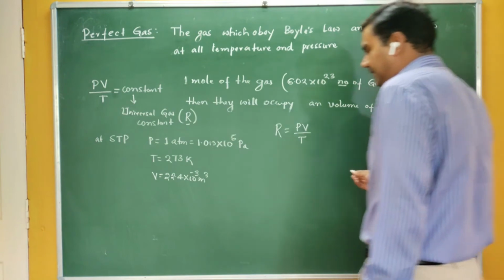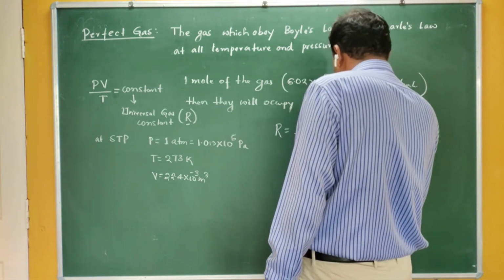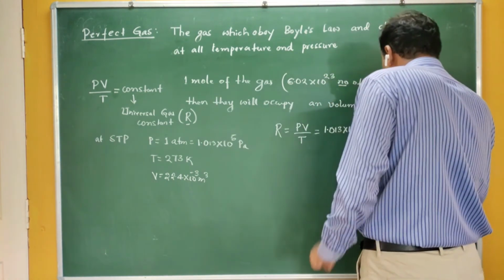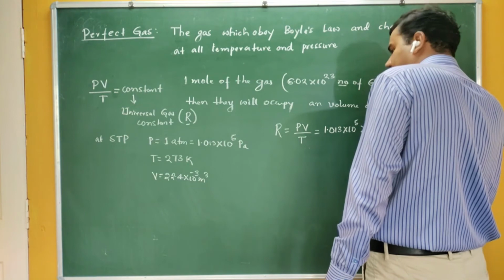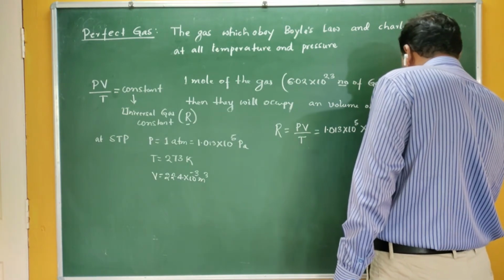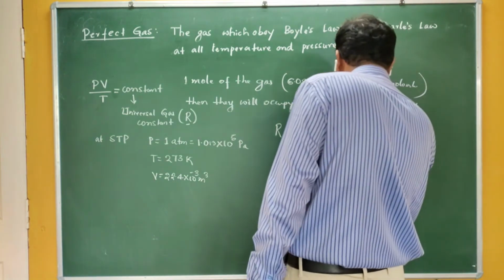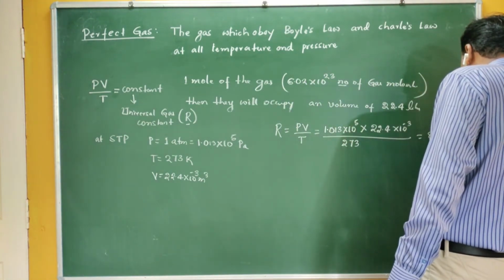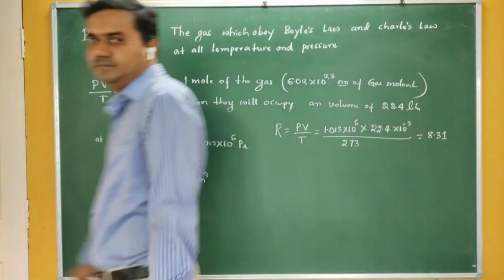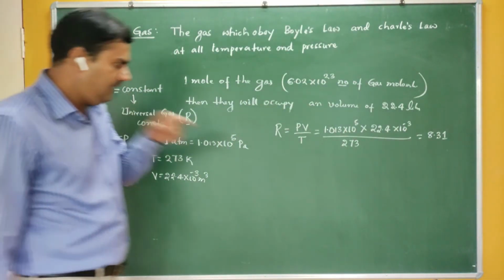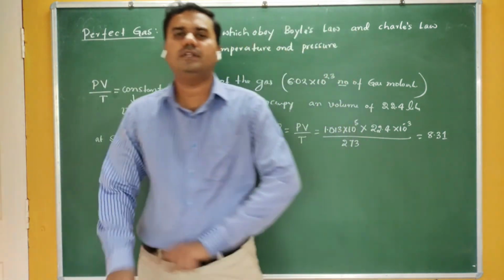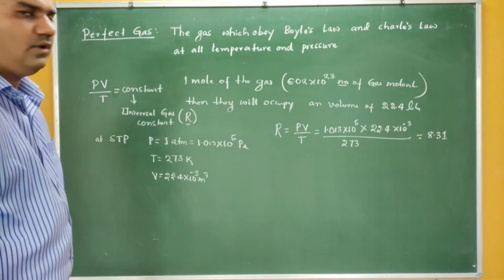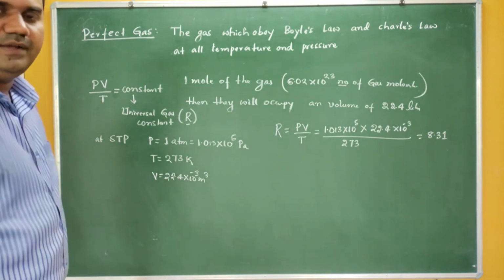R is equal to PV by T, then it becomes 1.013 into 10 raised to 5 into the volume, 22.4 into 10 raised to minus 3, divided by, if you take 273. If you substitute all these constants, you will get the value as 8.31. You are getting the value of R as 8.31 for all the gases present in the universe. Therefore, we call it the universal gas constant.